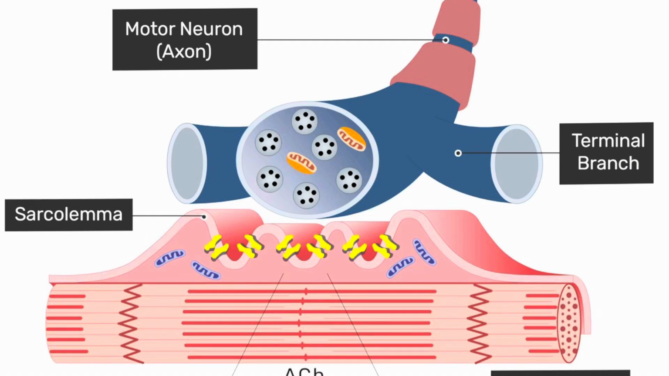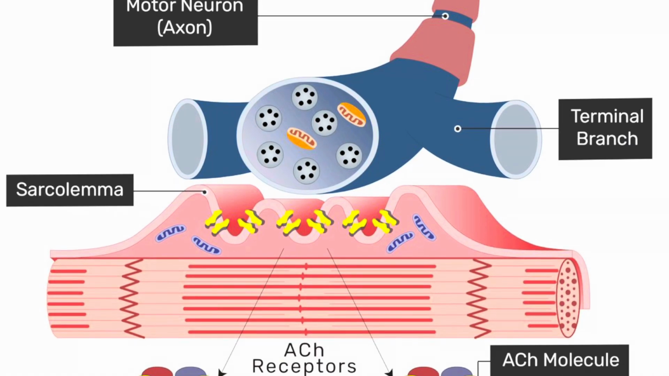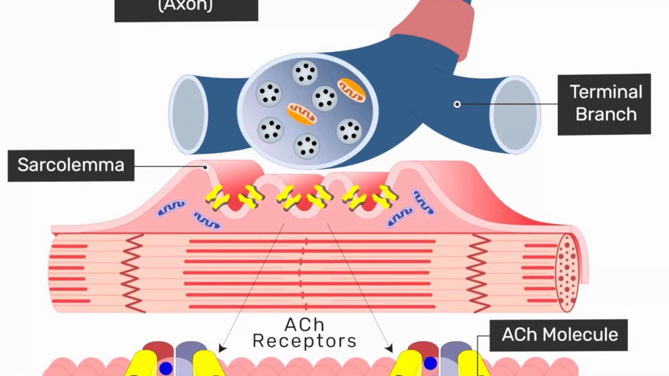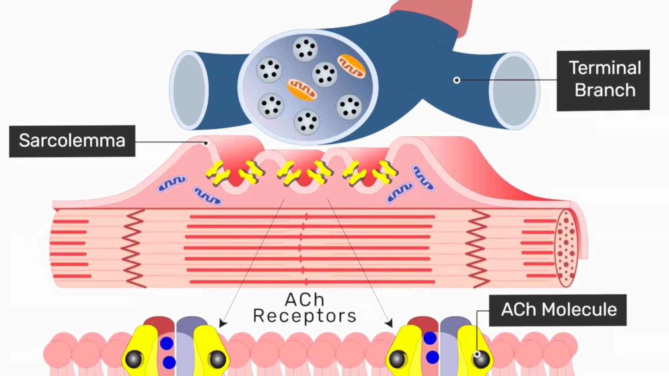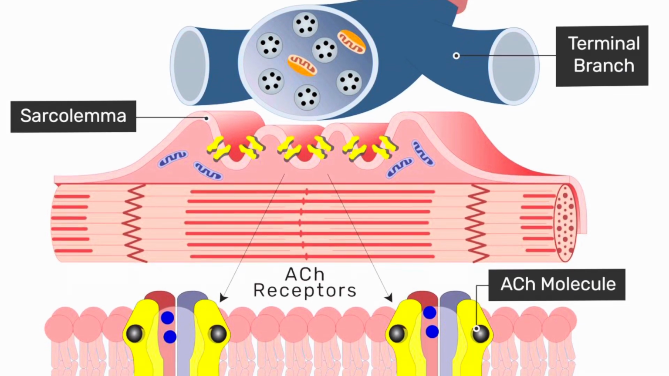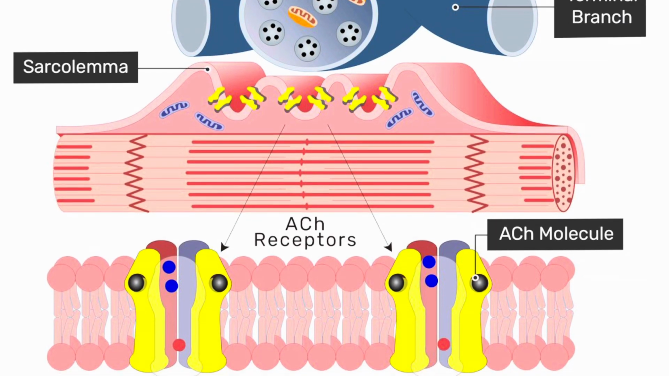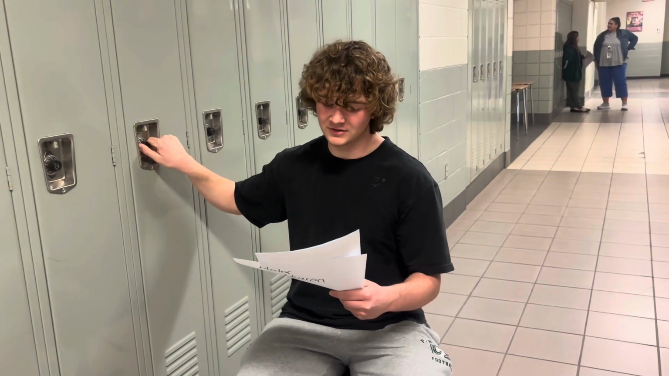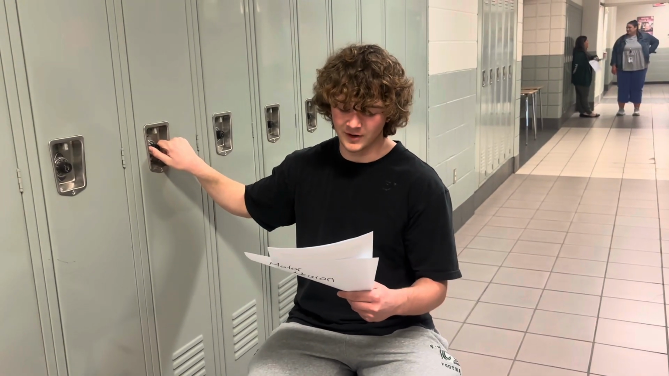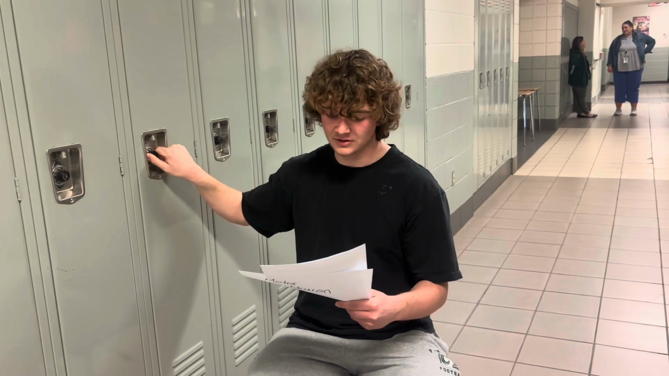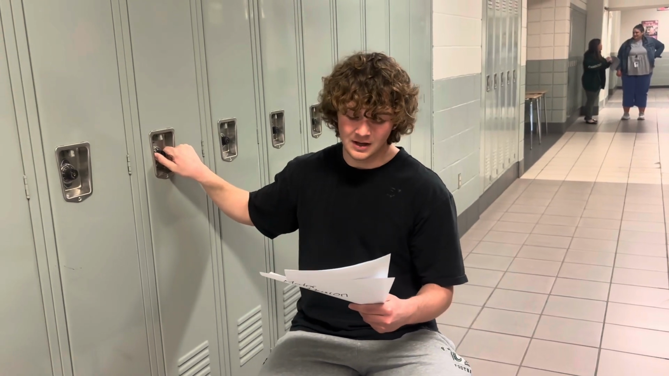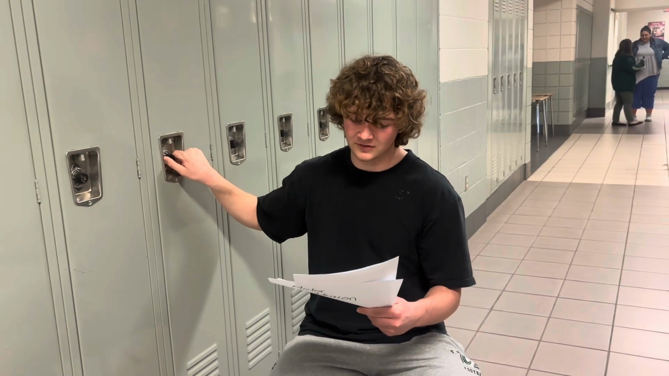When acetylcholine is released from the motor neuron, it binds to receptors on the muscle fiber membrane, known as the sarcolemma. This binding triggers an action potential in the muscle fiber, which travels along the sarcolemma and deep into the muscle fiber via the T-tubules. Once acetylcholine binds to the receptors, it causes a change in the electrical charge across the muscle fiber membrane. This generates an action potential that propagates along the sarcolemma and travels down the T-tubules, ensuring the signal reaches deep within the muscle. After receiving the electrical signal, I'm ready for contraction.